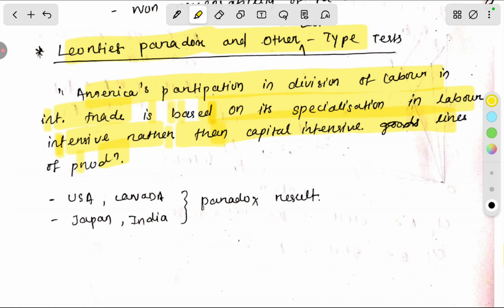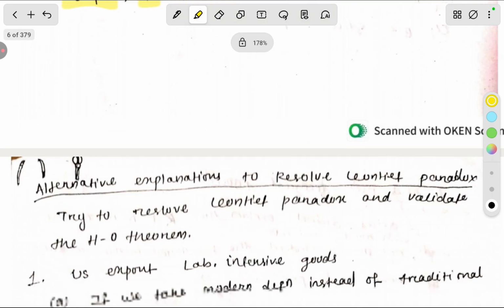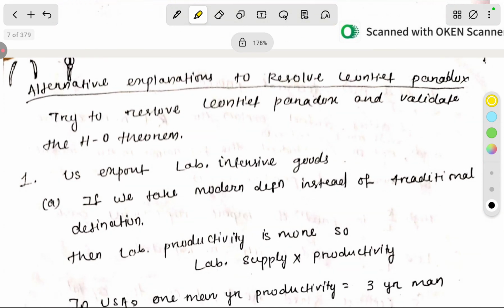Not only the USA, but also Canada, Japan and India are countries which are producing products that go against factor abundance. This is also a paradox result. And then there is the alternative explanation to resolve the Leontief paradox. What is the alternative explanation to resolve the Leontief paradox?